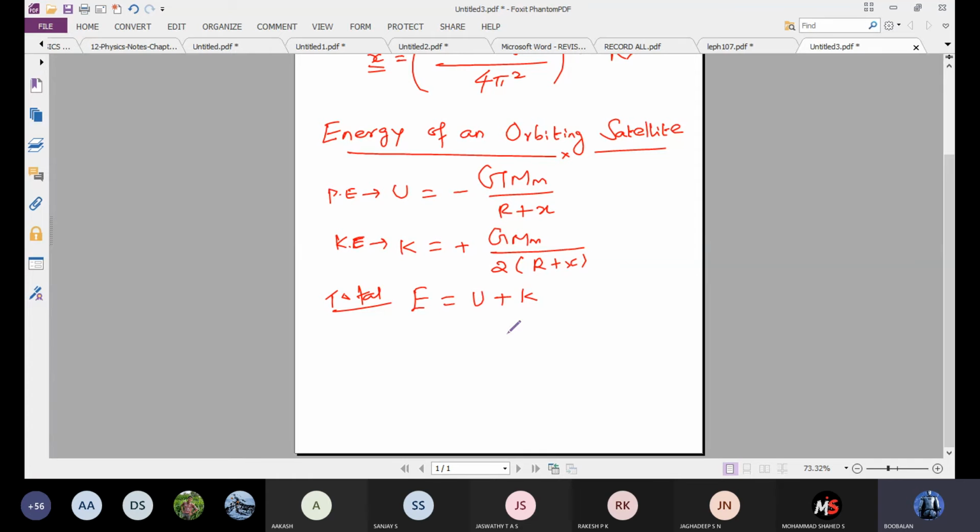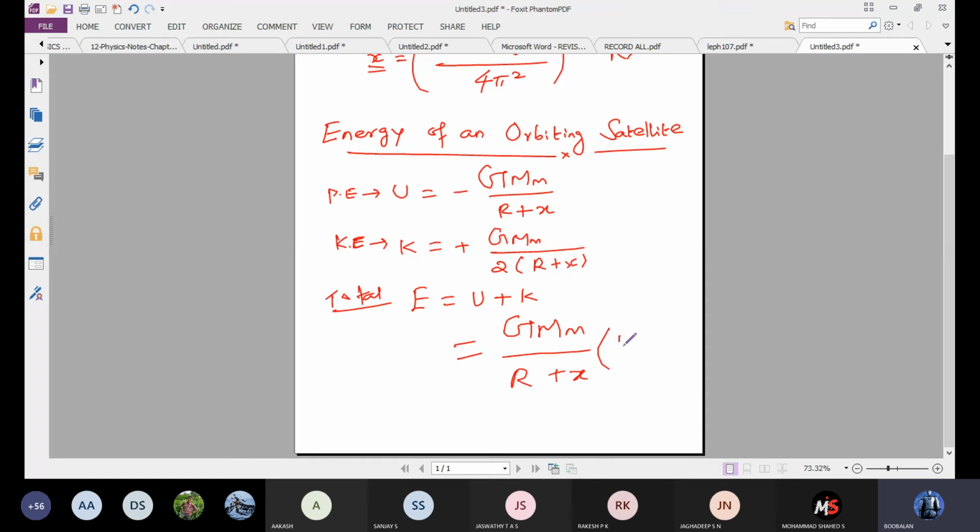Potential energy formula: minus G capital M small m divided by R plus X. Kinetic energy formula: G capital M small m divided by 2 into R plus X. So this is a common term, no? So I will write it outside: G capital M small m divided by R plus X. Okay.